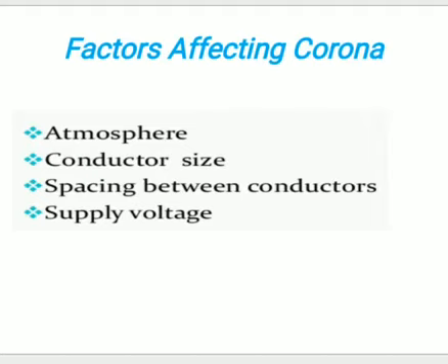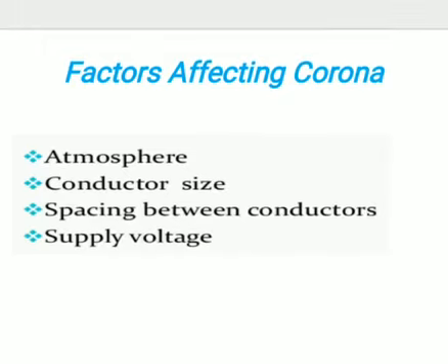The number of free electrons will be more. At that time, the disruptive voltage is low, so corona will increase. As for atmospheric conditions, if we take mountain areas, then the corona loss will be high in the mountain areas. Okay, next, conductor size.